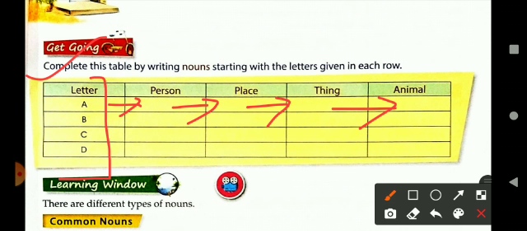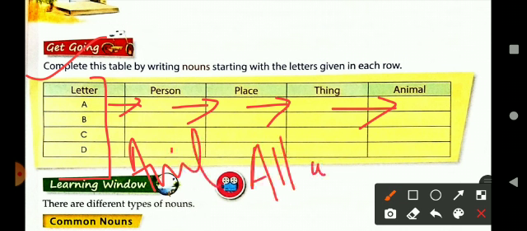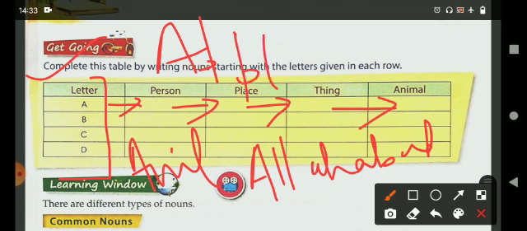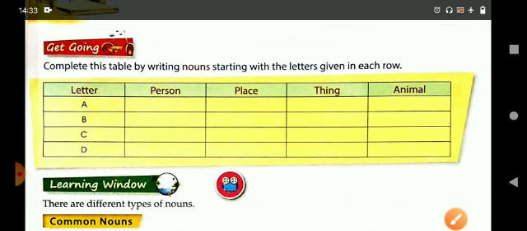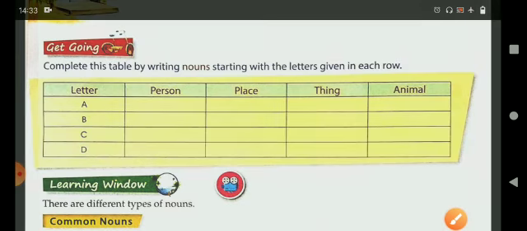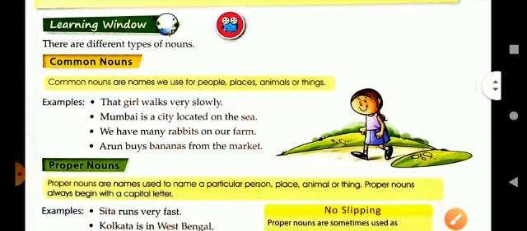Suppose I'll give you one hint. I can do one for you. Suppose letter A, name of any person, you can write Anil. Name of any place, you can write Allahabad. For name of things, you can write apple. And for name of animals, you can write ant. And so on. Like this, you can write the name of person, place, animal and things with the given letters. Now let's move on to the next. Let's see what is next.